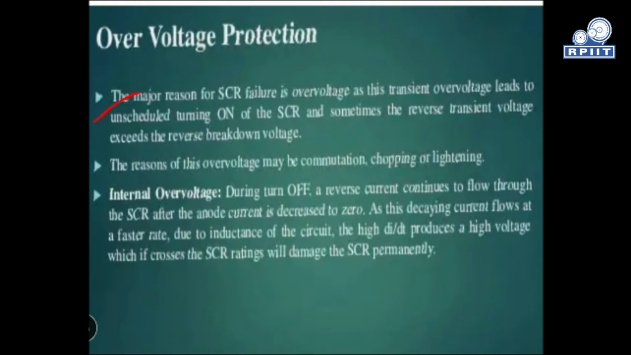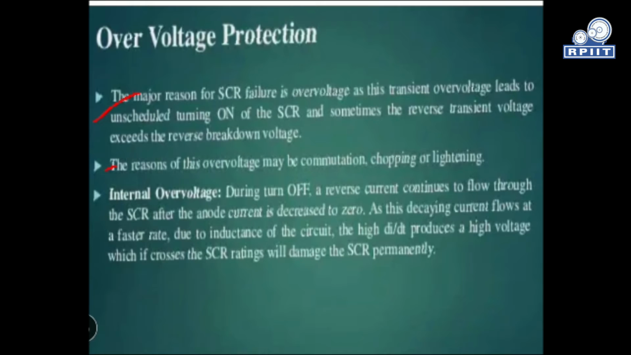This transient over voltage is basically generated due to load changes, and it may also be caused by the unscheduled turning on and off process of our thyristor. And sometimes when the turn off process is going on, the reverse transient voltage exceeds the reverse breakdown voltage, which also causes over voltages. So the reasons for this over voltage may be commutation, chopping, or lightning.